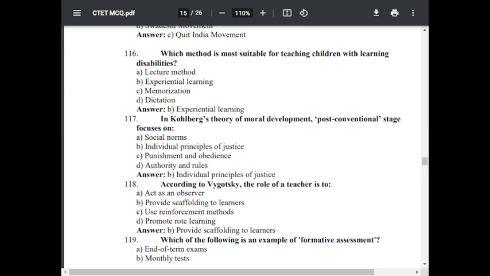Question number 118. According to Vygotsky, the role of a teacher is to. Option A, act as an observer. Option B, provide scaffolding to learners. Option C, use reinforcement method. Option D, promote rote learning. The correct answer is provide scaffolding to learners.